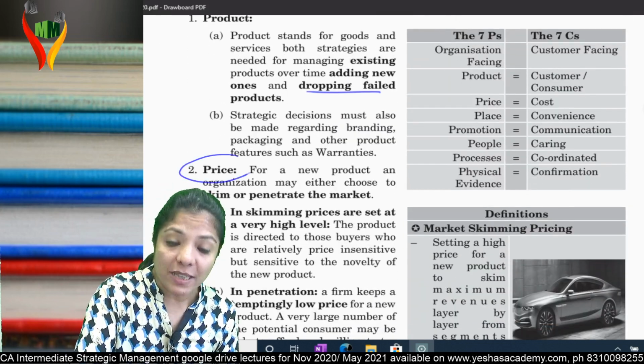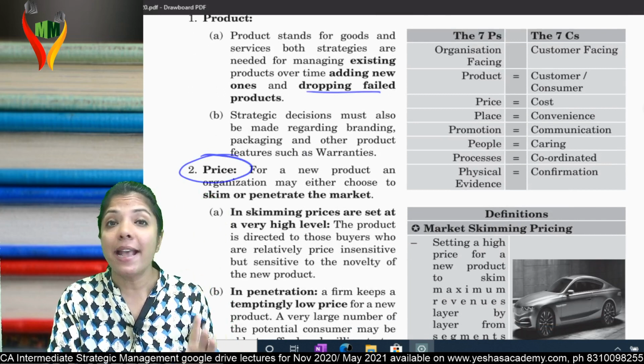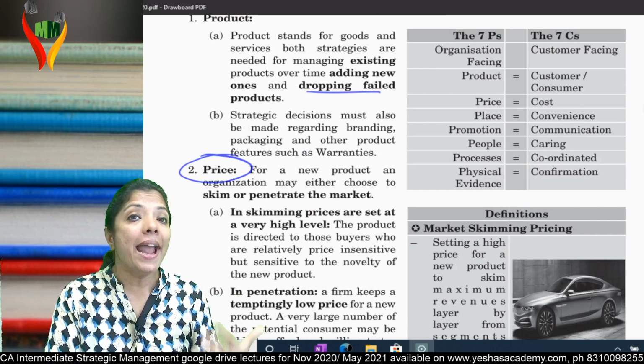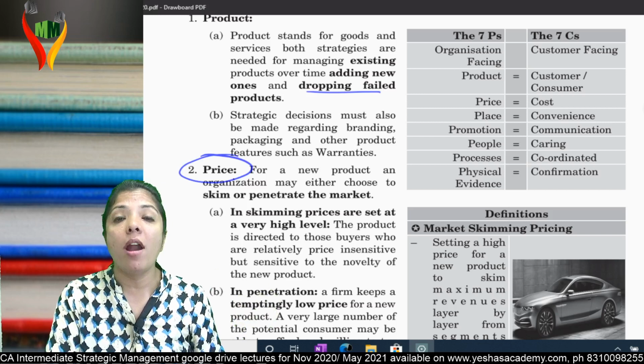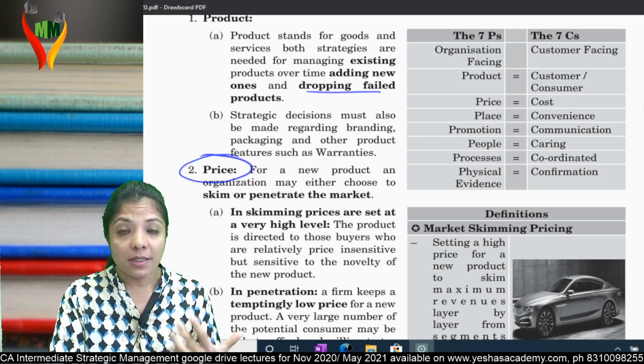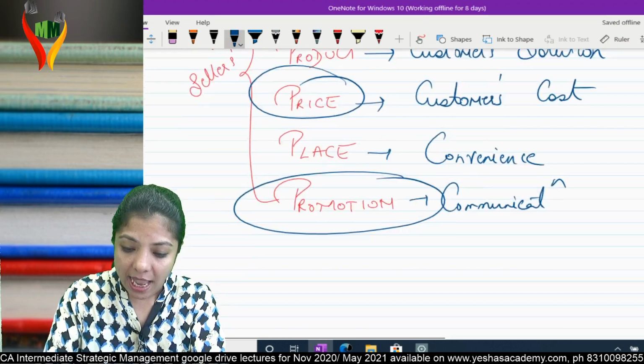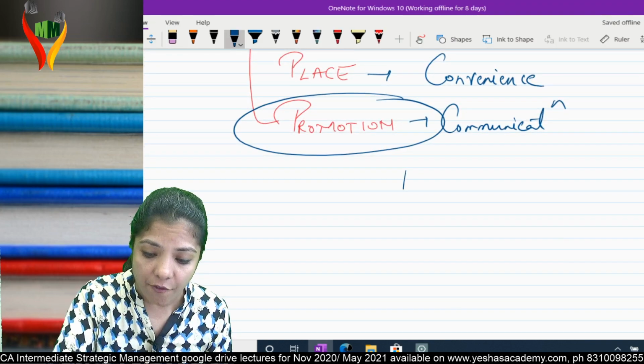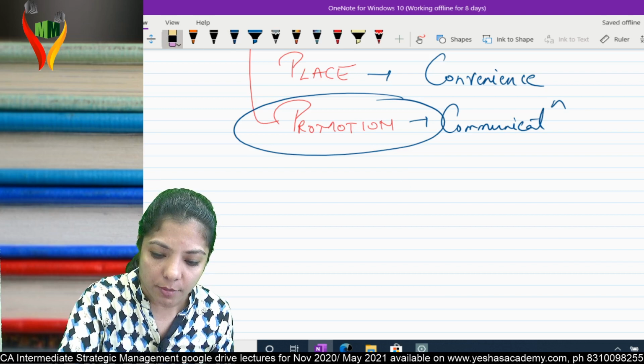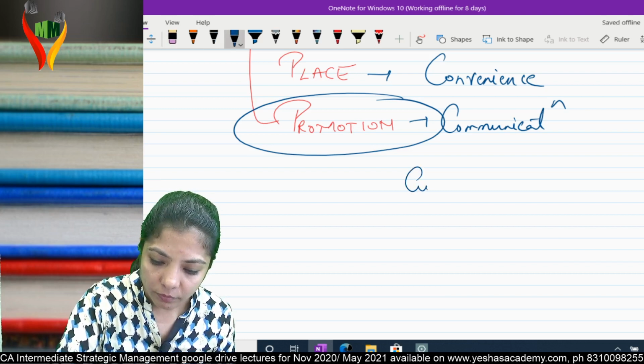Now come to price, very important. In price, you have 2 options: either keep price high or keep price low. See, I have 2 types of customers.